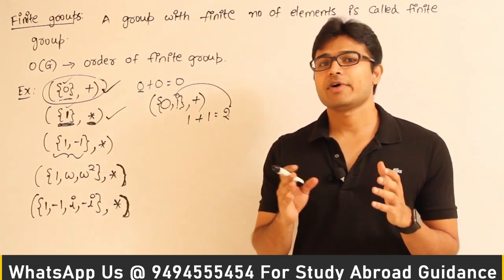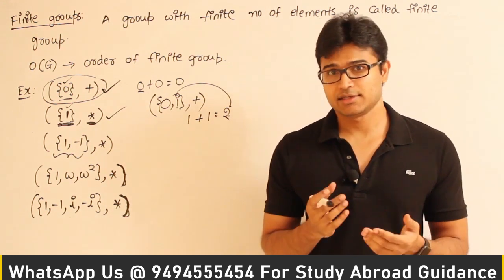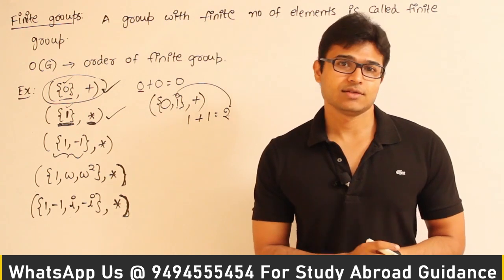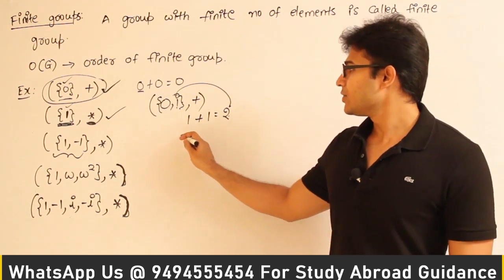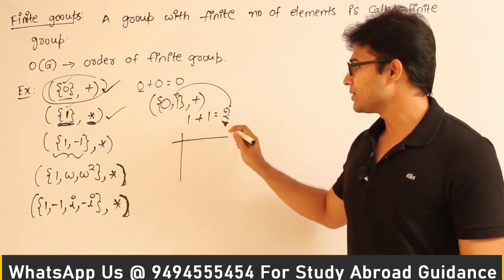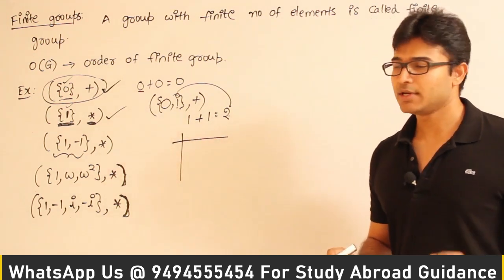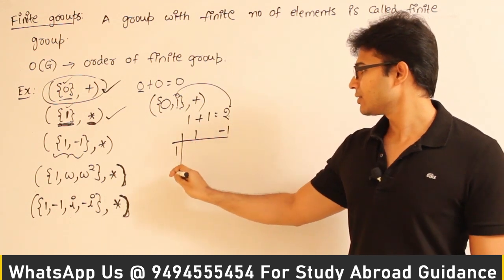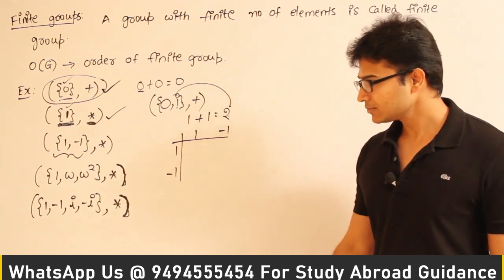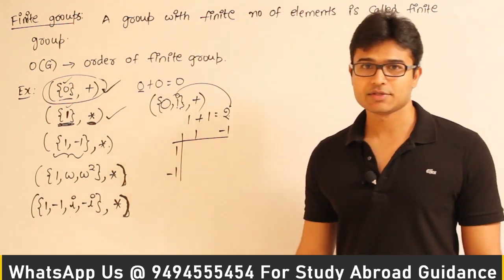But then in case of finite elements, you can actually test it, and the best way to do it is using the composition table. Now see this, if you want to test 1 comma minus 1, you can have the composition table like this: 1, minus 1, 1, minus 1. Now you are applying the operation star.